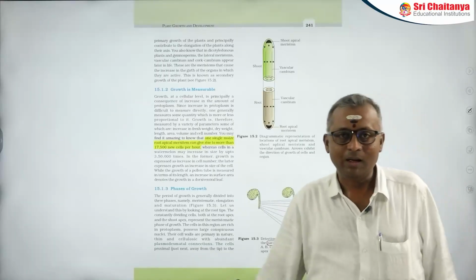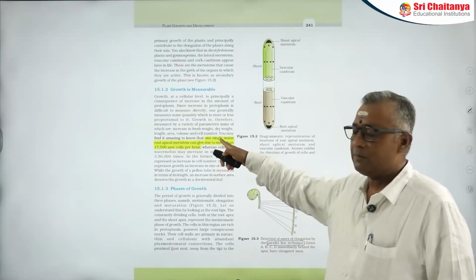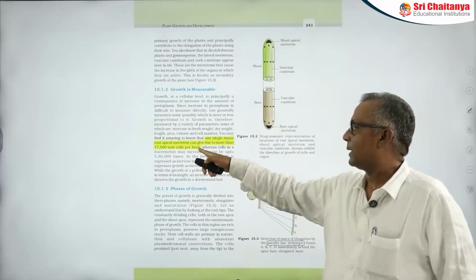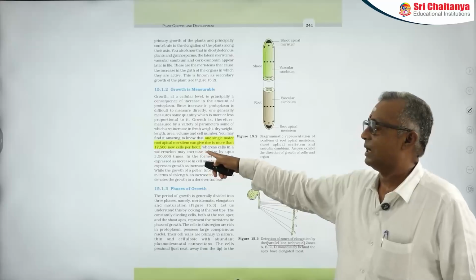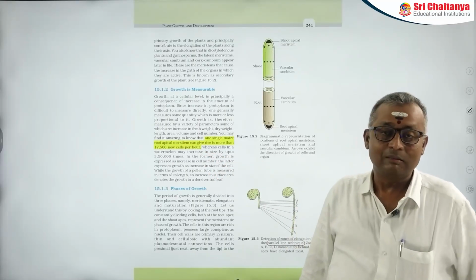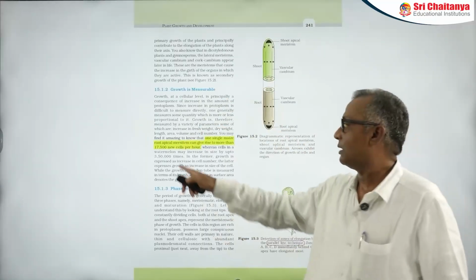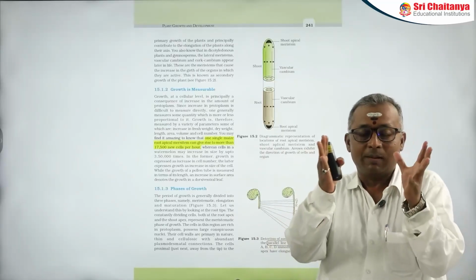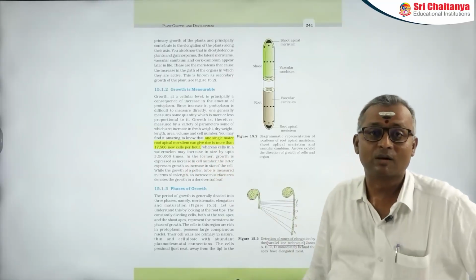Here one important line most of the students make mistake is, there is one important NCERT line you can look into here. One single maize root apical meristem can give rise to more than 17,500 new cells per hour. So it means that they are not saying that one cell will become 17,500 new cells. What they are saying in this sentence is, a single meristematic tissue gives 17,500 new cells.